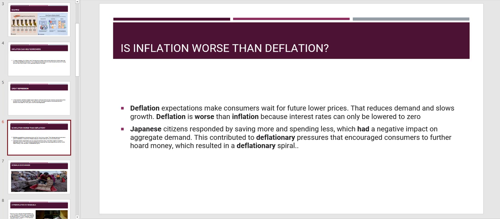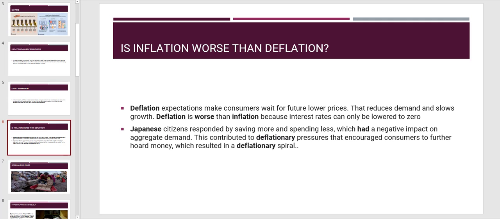We also have the question: is inflation worse than deflation? It's a great inverse. If you have inflation, there could also be deflation, or it could also be hyperinflation, all of that. So let's look at how these correlate.